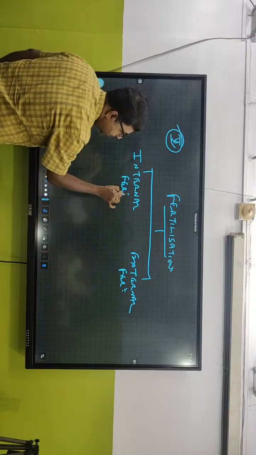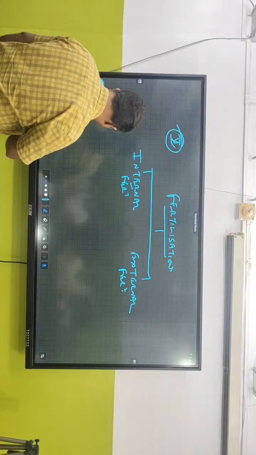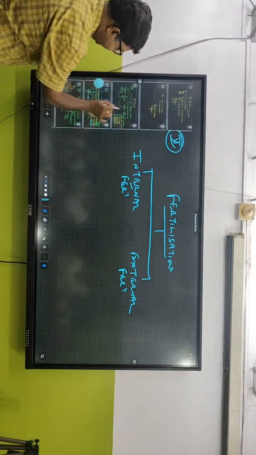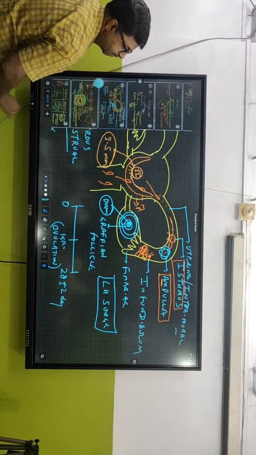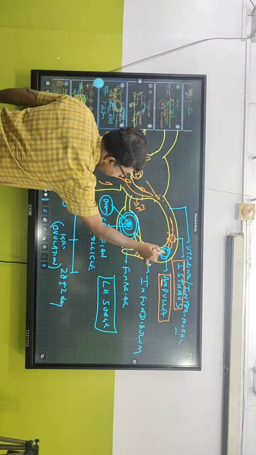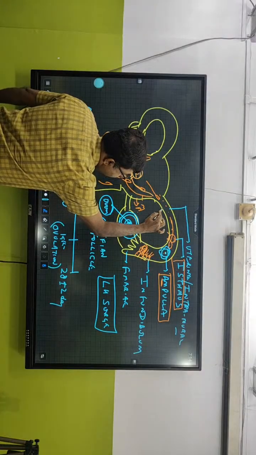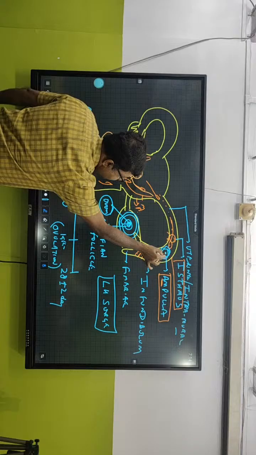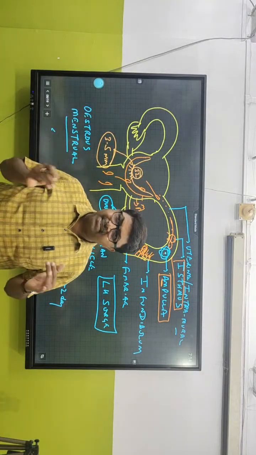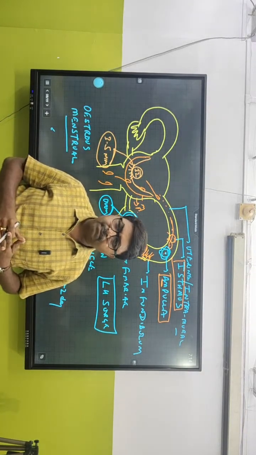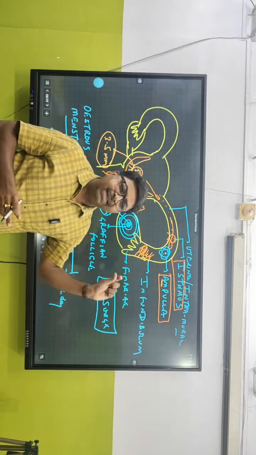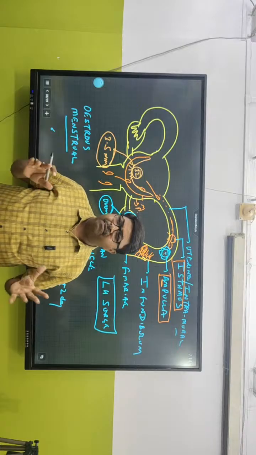Which one? We show what kind of fertilization? We have already talked about that, it is inside the fallopian tube. Inside the fallopian tube, the secondary oocyte or ovum was present, and the sperm gets inside the ampulla isthmus junction and fertilizes the ovum. So it takes place inside the body or outside the body? Inside the body. So what kind of fertilization we show? Internal fertilization.